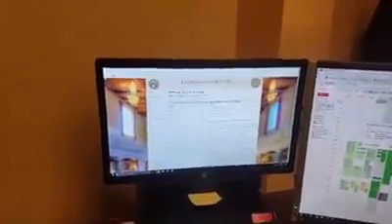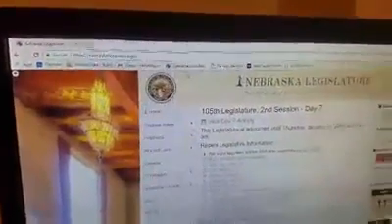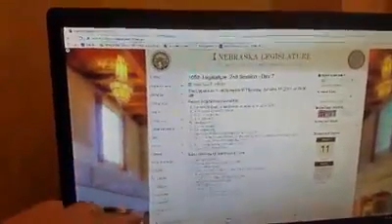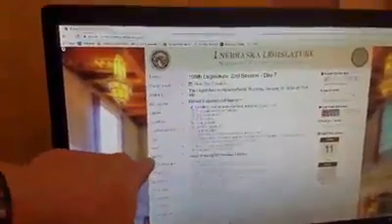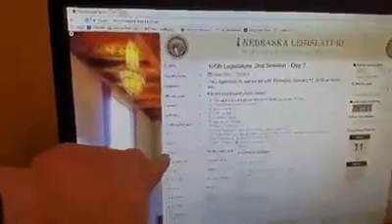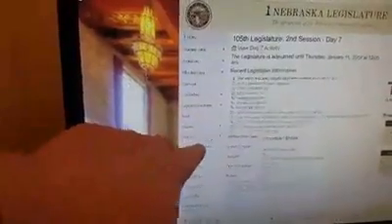Yeah, drive safe. But today we're going to be going over some of the legislative bills. Brandon's going to coach us on how to navigate the website and find the bills that Senator Epke has. So once again, you're going to go to the legislative website, nebraskalegislature.gov. And of course, you've got all these links over here at the side. If you're looking for your senator and the bills they introduce, which we're going to show you how to do today,